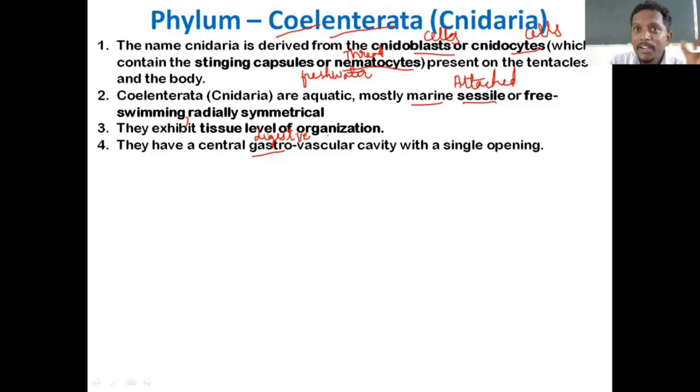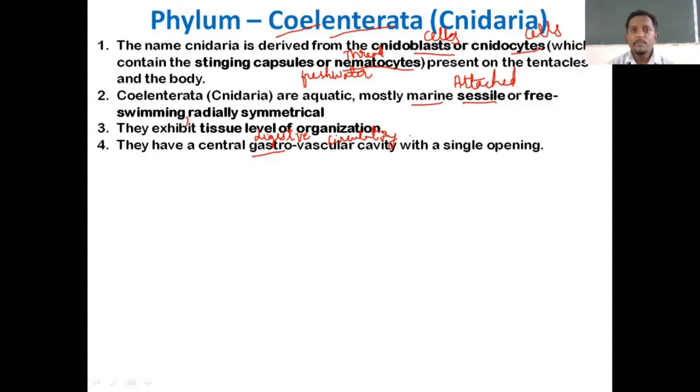Vascular, we studied open type of circulatory system, closed type of circulatory system. Vascular system in animals refers to what? Circulatory system. Digestive, gastro; circulatory, vascular. Most of the students in my theory class, when I ask what do you mean by vascular system, almost 90% of students mention xylem and phloem. Yes, you have studied xylem and phloem as vascular system in plants, but when it comes to animals, vascular system refers to blood system, circulatory system.